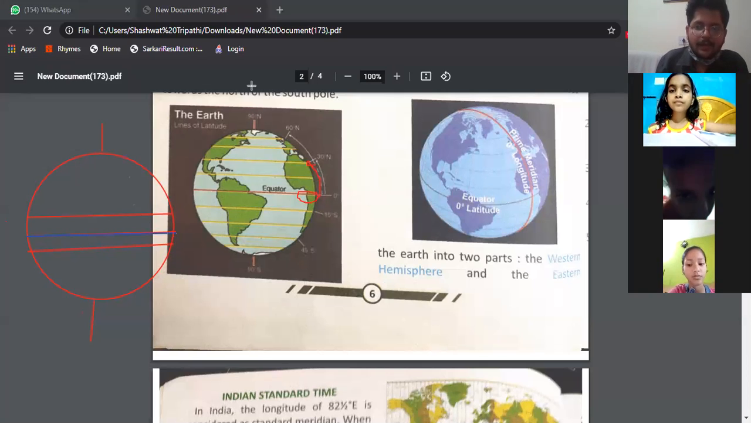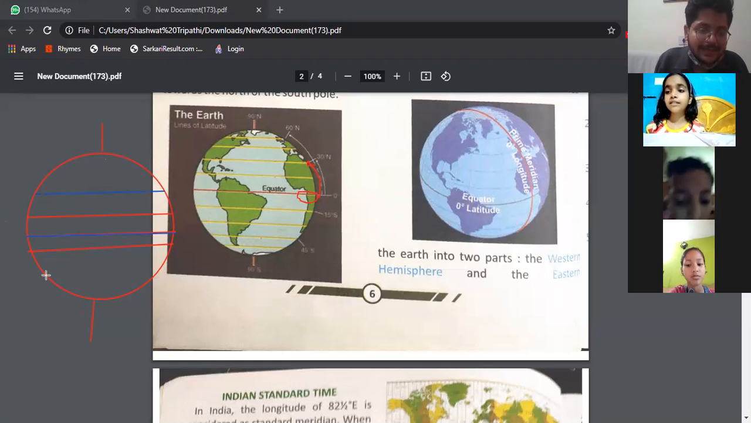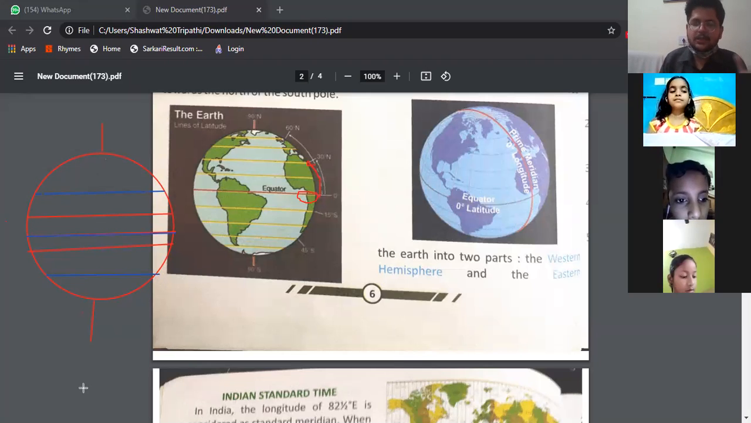Now see, what I have told: when this is the equator, the center part is your equator. When you move 23.5 degrees to the north side, you find the Tropic of Cancer. When you move 23.5 degrees to the south side, you find the Tropic of Capricorn. In the same manner, when you move 66.5 degrees to the north side, you will find the Arctic Circle. And when you move 66.5 degrees to the south side, what will you find? Antarctic Circle. Understood? Any problem?